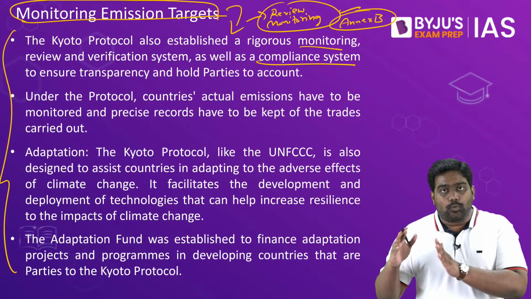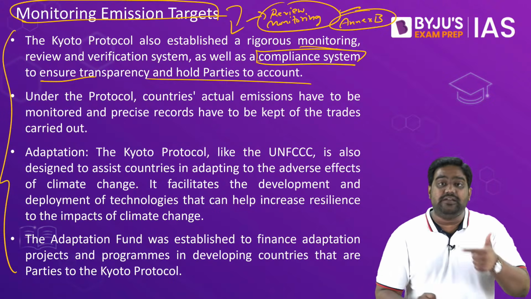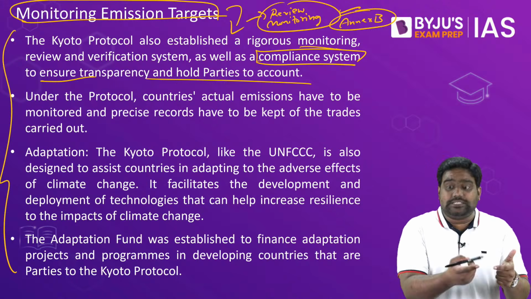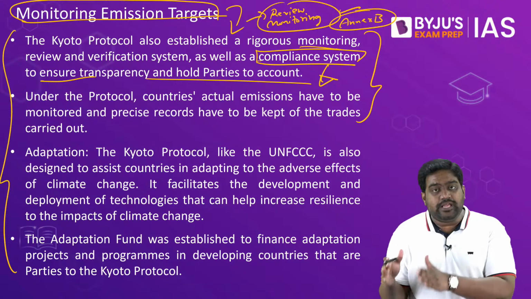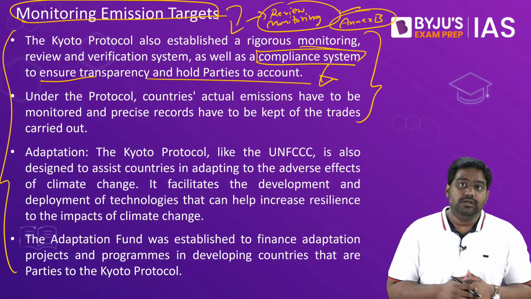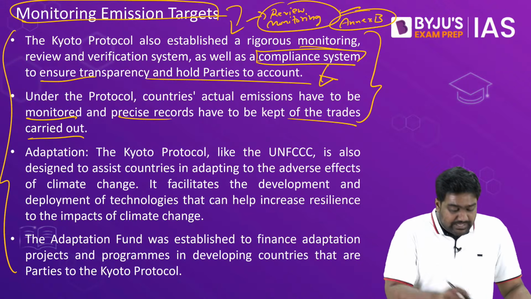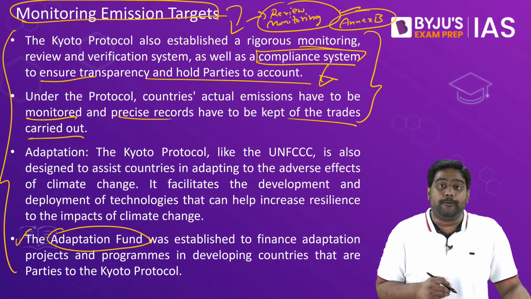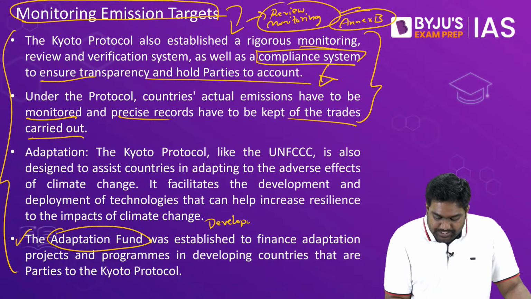They had to provide periodic reports to the Climate Change Convention to show that they are complying with the given targets. If they are breaching the targets, they have to purchase carbon credits from other countries which have actually achieved a reduction in emissions. So such a monitoring mechanism was put in place and even an adaptation fund was provided to provide funding for developing nations and underdeveloped nations.